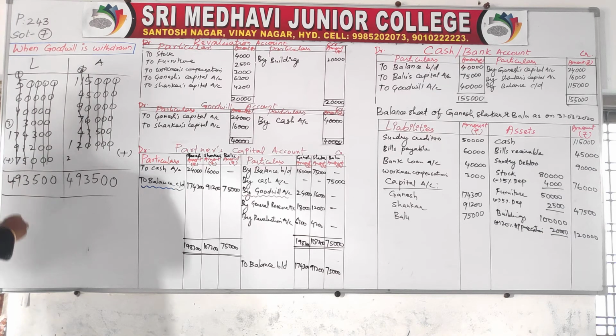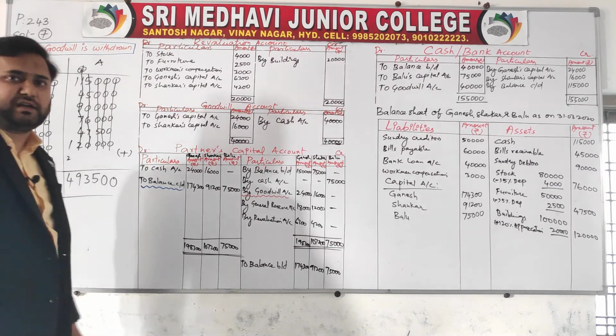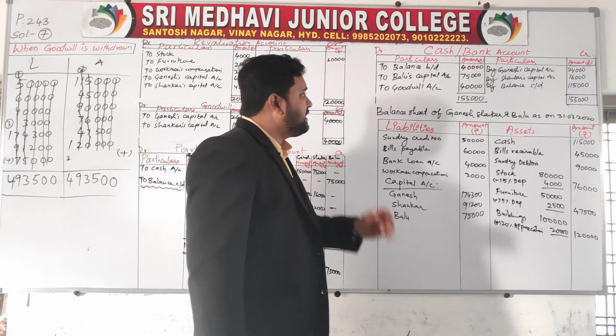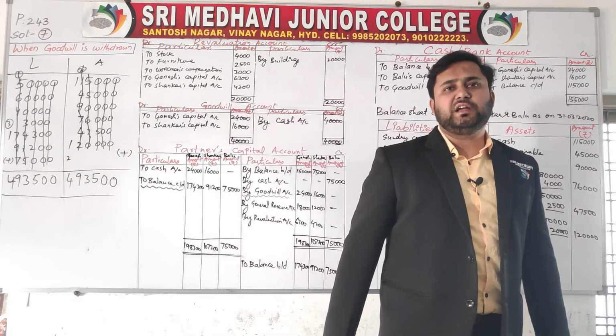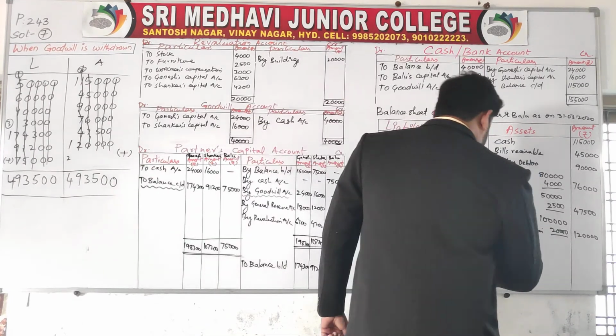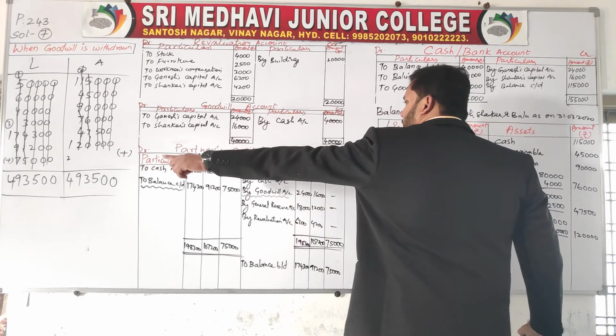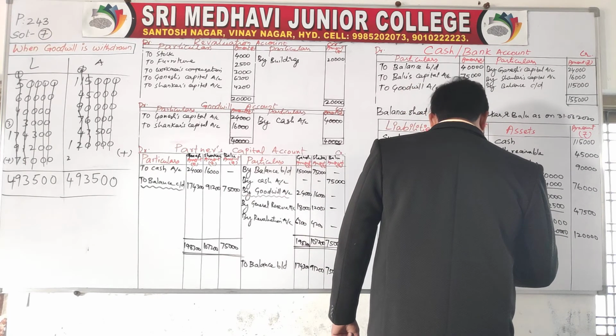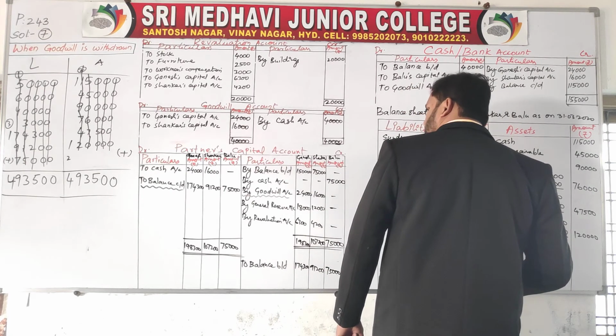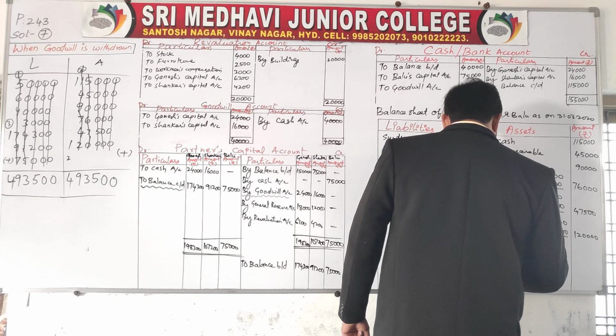This is nothing but 4,93,500. The balance sheet of the partnership of Ganesh, Shankar and Balu has tallied. The amount is 4,93,500.